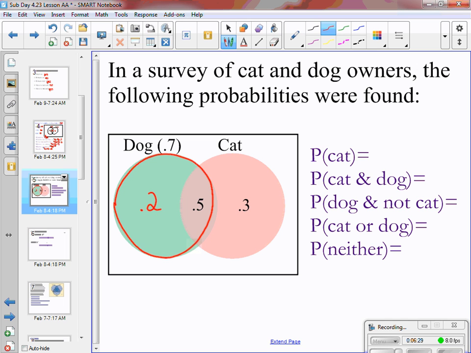Okay. So then to get cat, I'm going to do exactly the opposite. So the number that goes next to cat, I'm going to take the 0.5 in the middle. The probability is 0.5 that people have cats. 0.3 have only cats, so the 0.5 is cats and dogs, 0.3 is only cats. Add them together and you get 0.8.